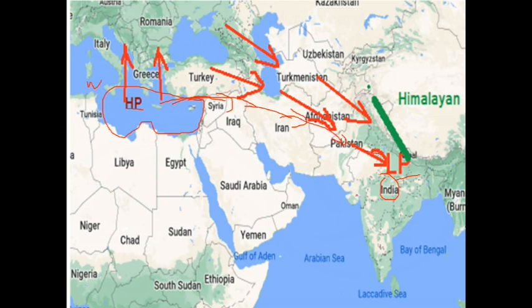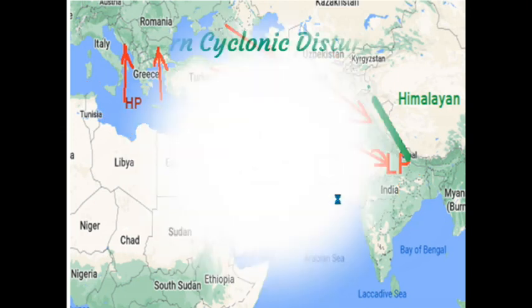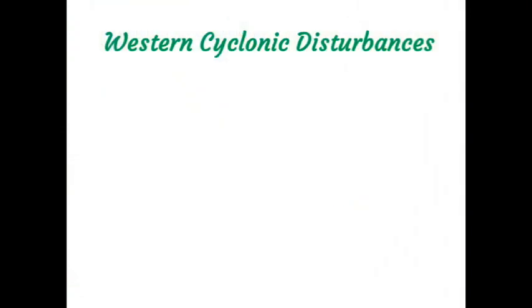Clear? Clear, children? Okay, let's see. Western cyclonic disturbances. Now you got the idea about western cyclonic disturbances. I will say why it is called a disturbance.